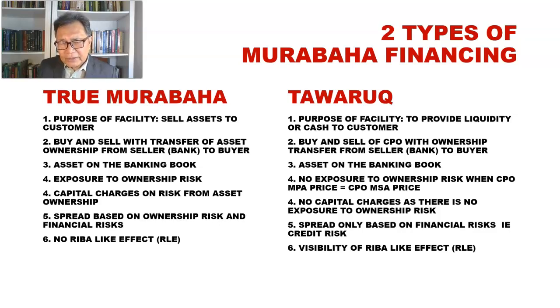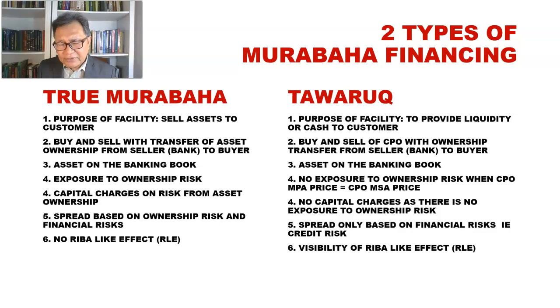So this so-called artificial determination of pricing in the MSA has been able to secure some kind of stability to the CPO system, whereby the value of the CPO purchases and the value of the CPO sale are equal, and as such there is no possibility that the value of the CPO in the MSA will go up or come down because the prices of the CPO in the MSA have been made equivalent to the CPO prices for the MPA, right?